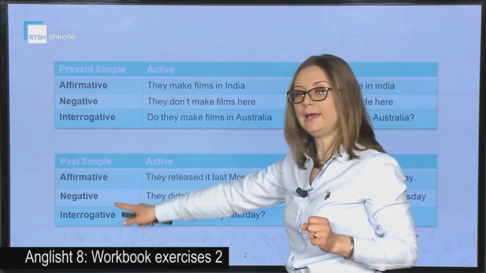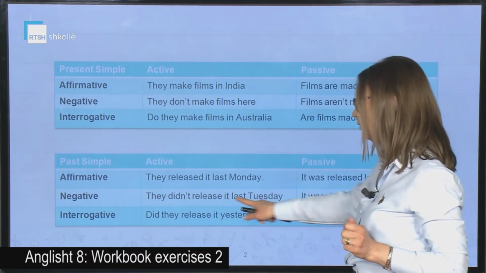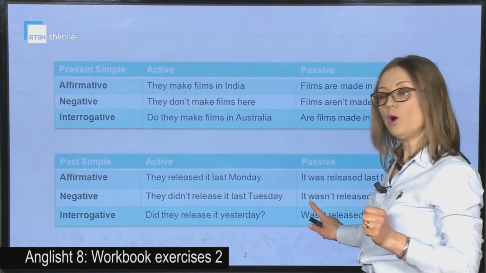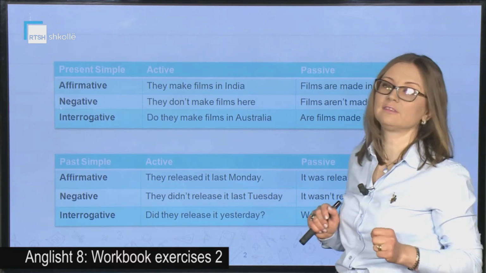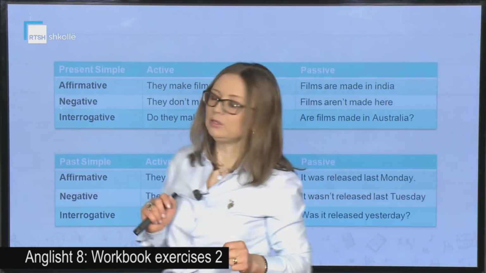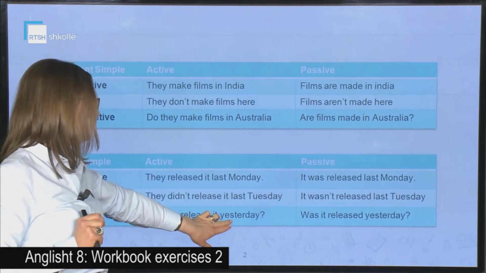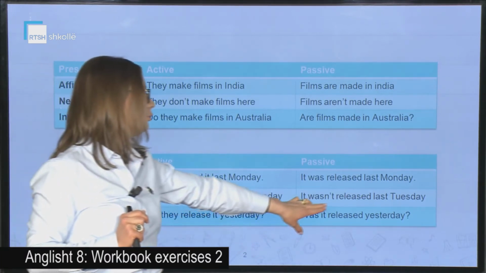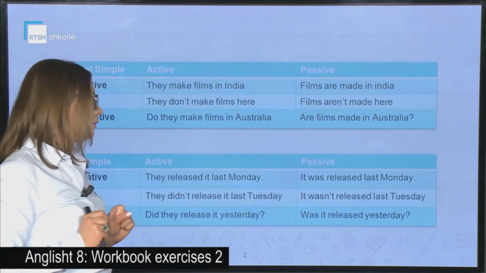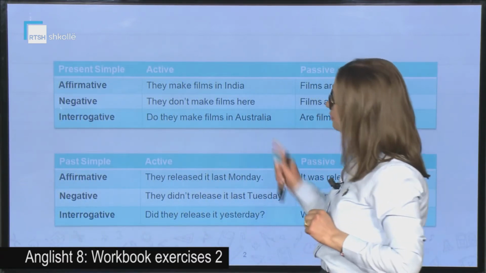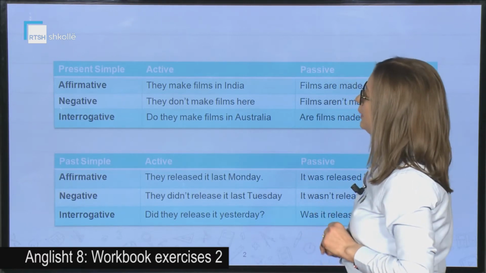What about the negative one? We have they didn't release it last Tuesday. It wasn't released last Tuesday. And what about the interrogative way? We say, did they release it yesterday? Was it released yesterday? So this is the way we transform the sentences from active into the passive.